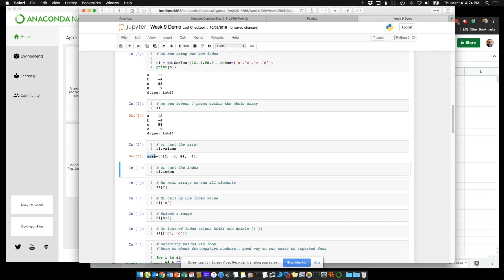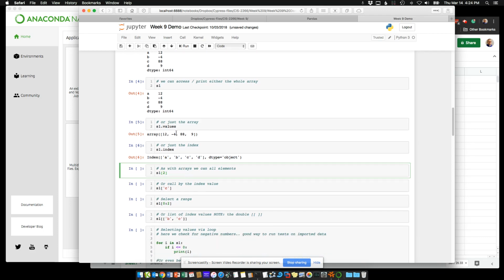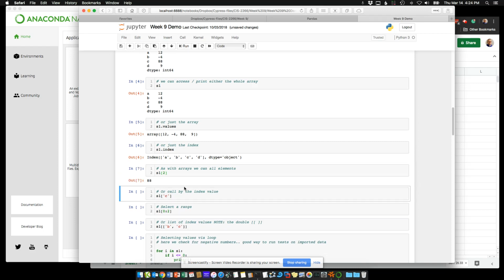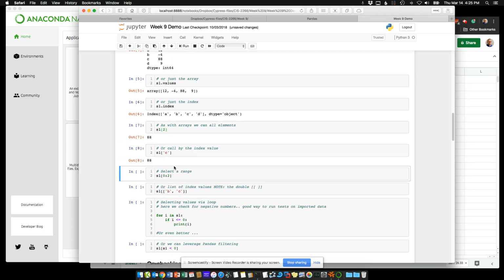In this case, it says it's an array, and it's an array of these values. So we can print just the values out, or just the index. And actually, it's a data type of object in this case, because we have these index values there. Or we can do as an array with all elements. Or just by calling an individual element.